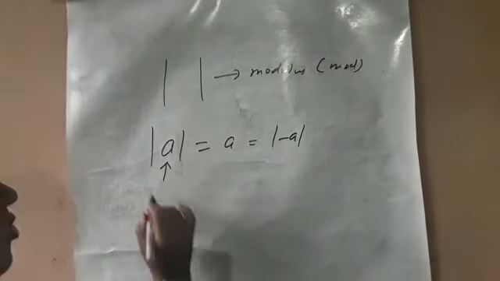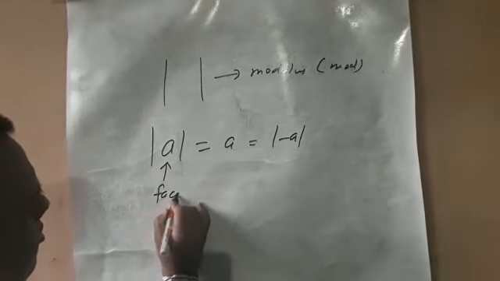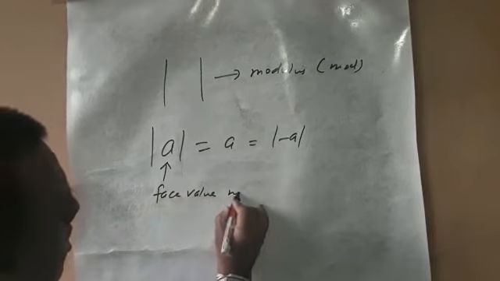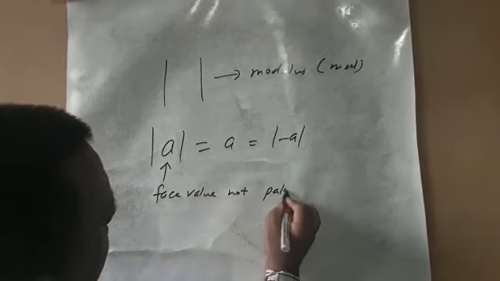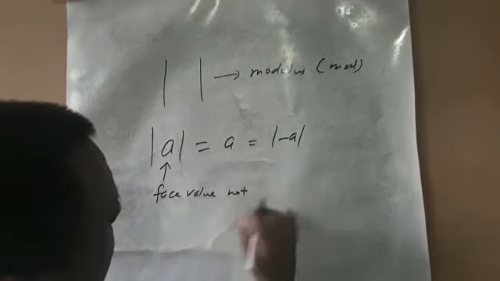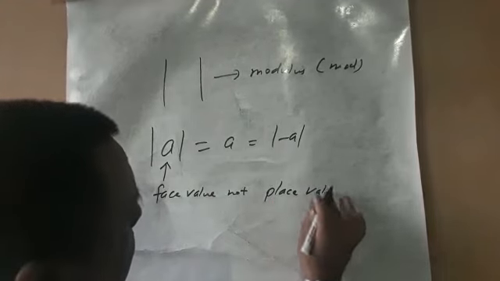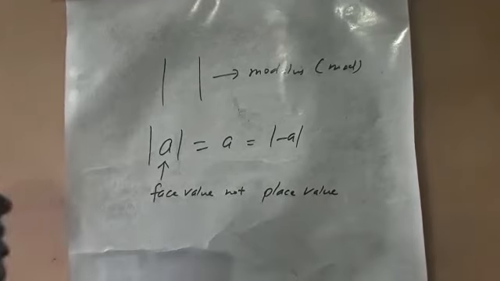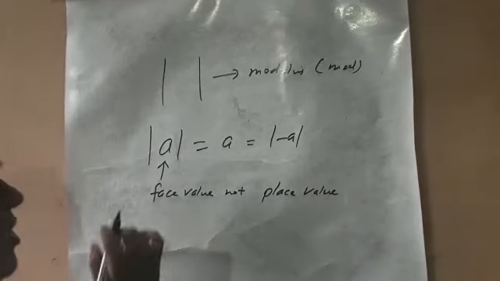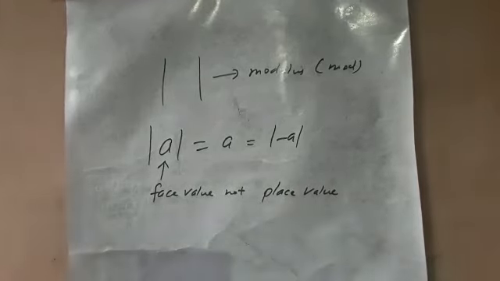It always shows face value, not place value. Is it clear? It means we are not taking any reference point.